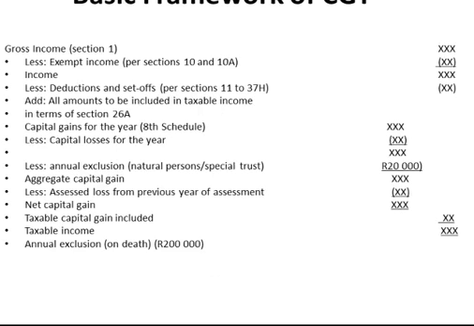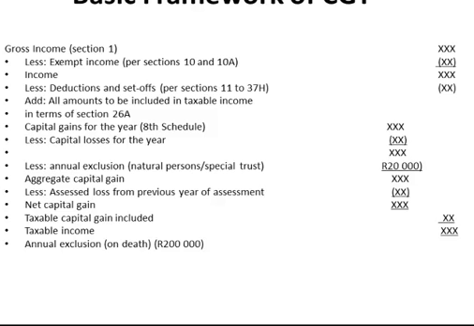The basic framework of capital gains tax: you will have your gross income less exempt income, which gives you income. You have deductions and set-offs, and then you will add all amounts to be included in taxable income in terms of Section 26A of the Income Tax Act 58 of 1962. You will have your capital gains for the year less any capital losses for the year.